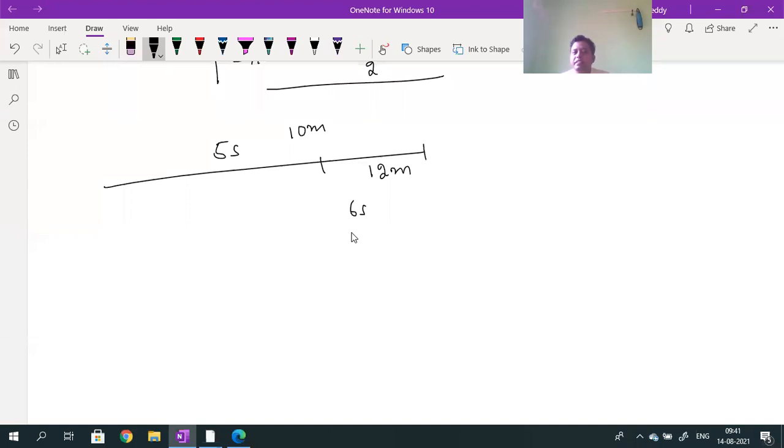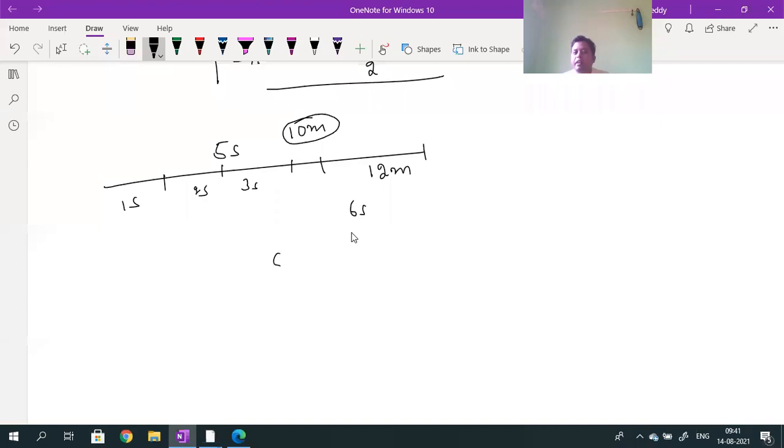For 5 seconds, how much distance is covered? 10 meters. For 6 seconds, what is the distance traveled? 12 meters. Is it clear? When I consider the first second, second, third second, fourth second, like 5 seconds, the distance traveled value is 10 meters.